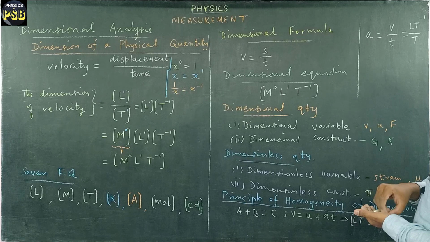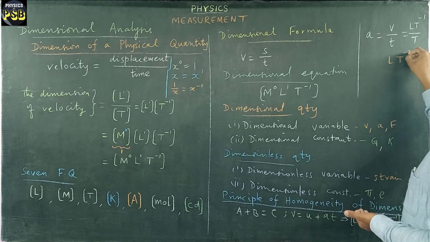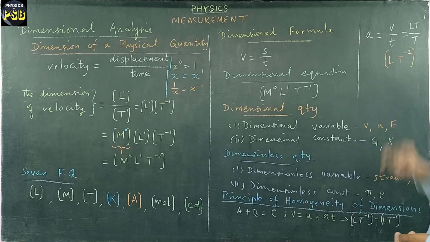The dimension obtained is L T power minus 2. This is the dimension of acceleration. So plus L T power minus 2, then it is multiplied with time. Dimension of time is T.